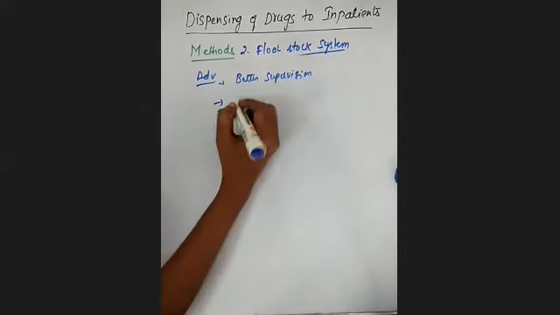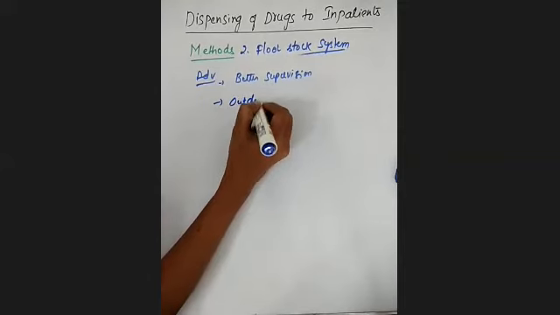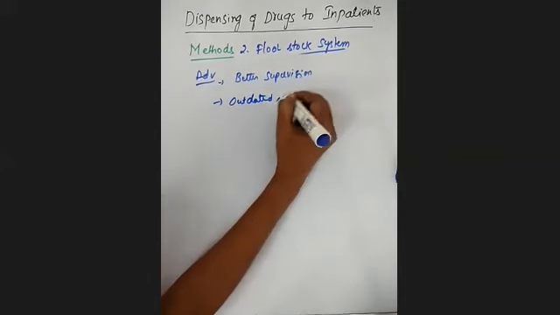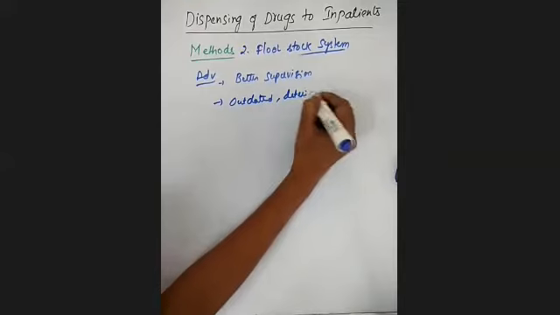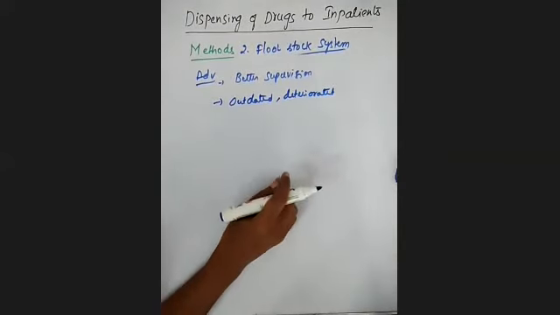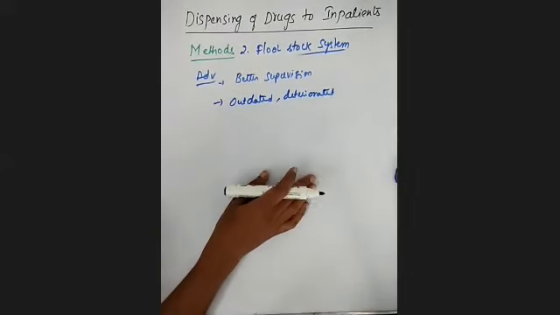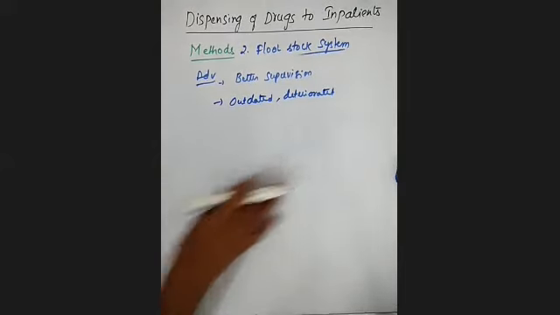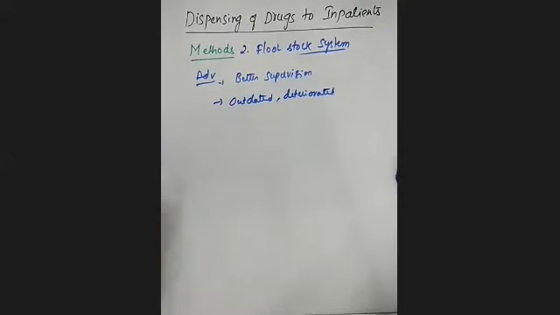And the next one is, as they are routinely checking the drugs, whatever outdated or deteriorated or spoiled medications are present can be quickly removed from the pharmacy. Why? Because they are routinely checking the drugs because of this floor stock system.